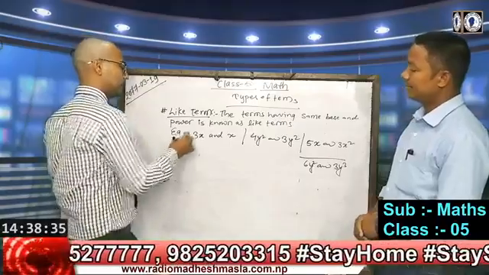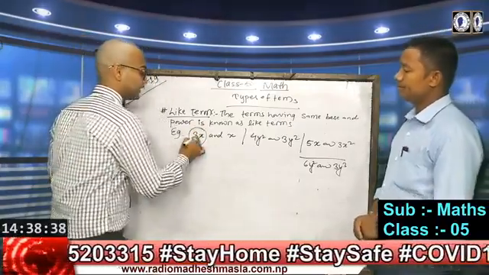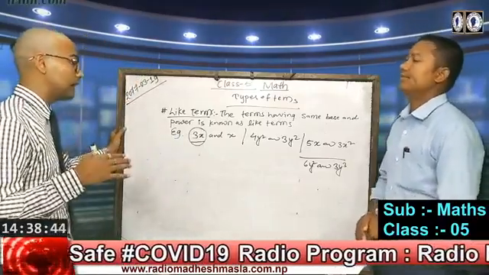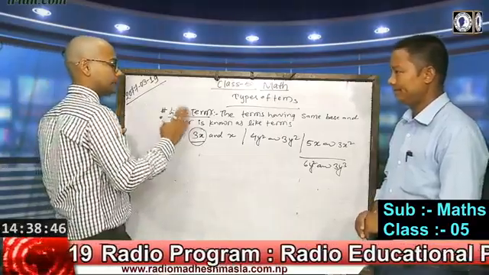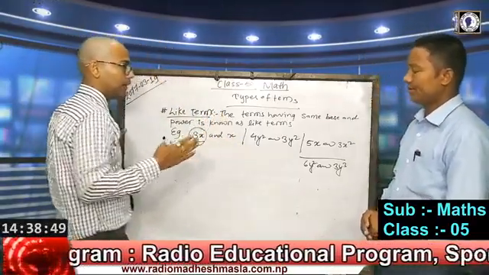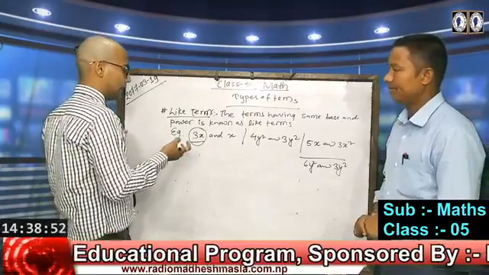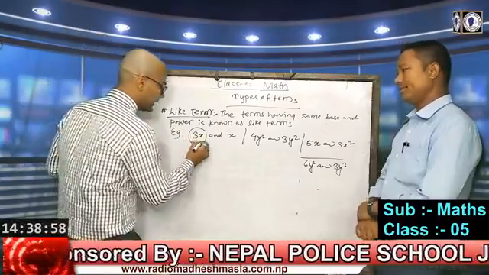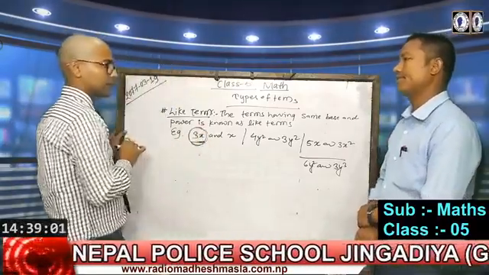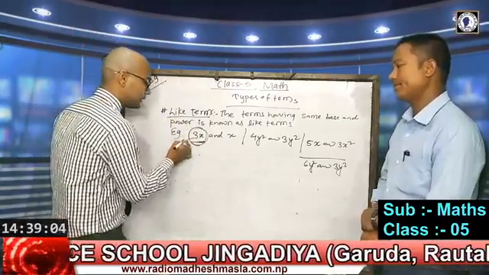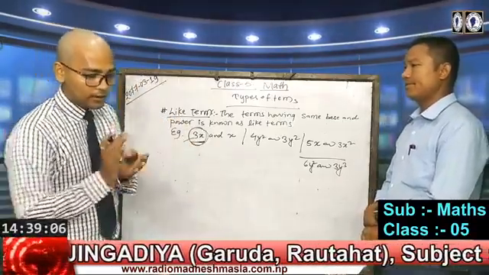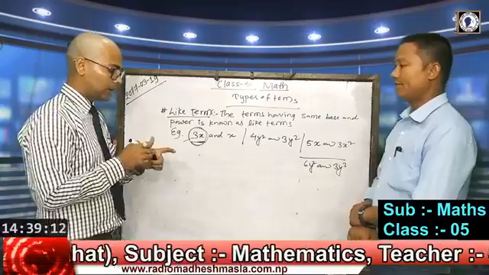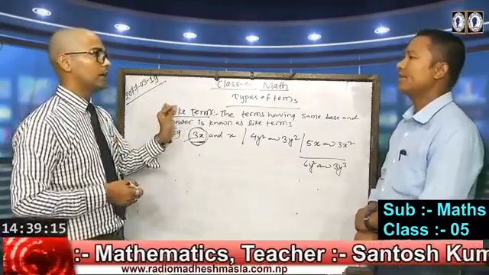In the first example, the first term is 3x. As we discussed already, we have learned about the coefficient, base and index in our last Sunday class. So I think we don't have any problem in such topics. Here we have 3x. In 3x, 3 is the coefficient. It means the number which is given in the term, that number is known as the coefficient.